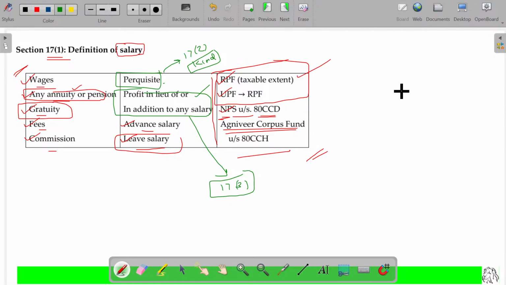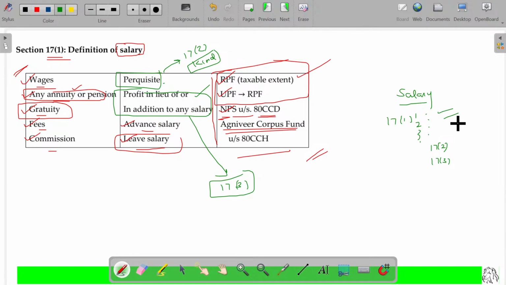So from this it is very clear what is called salary. No need to worry about that. Just go and refer to section 17, clause 1. Under 17, clause 1 we have so many items. Apart from that, the items mentioned under section 17, clause 2 also fall under salary, and 17, clause 3 also falls under salary. So what are the things there?